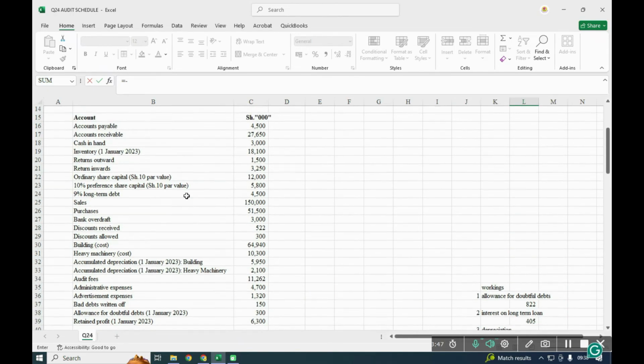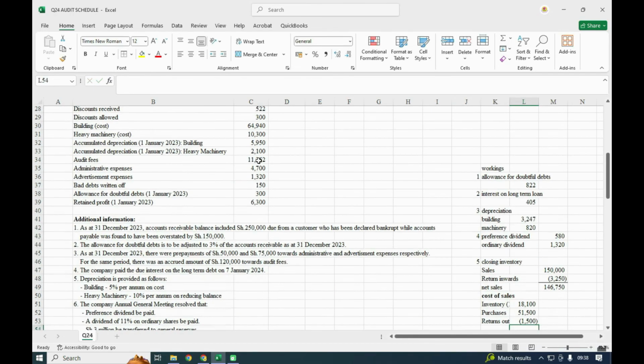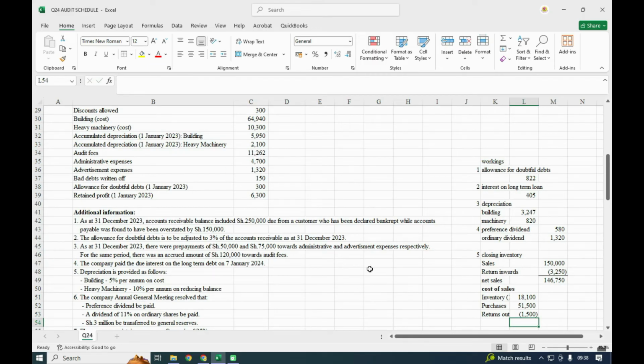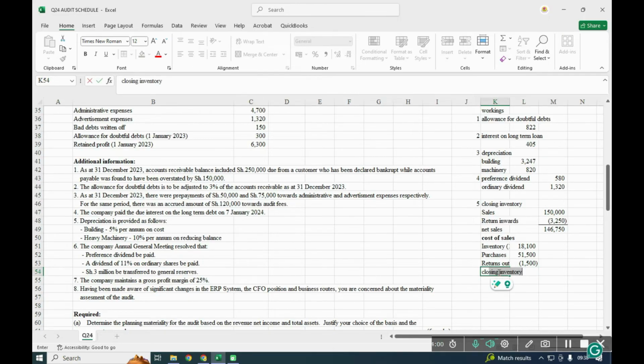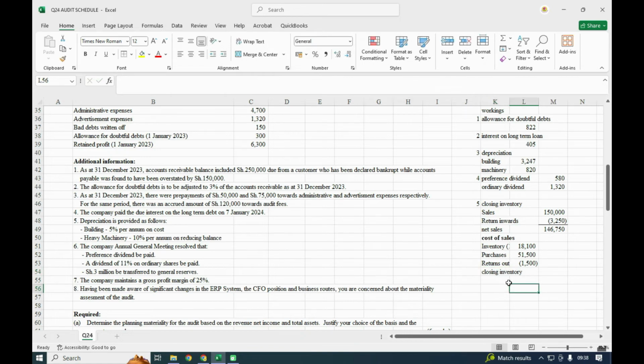So our return outward was 15, that way. And I think that was all that we had. Then we shall have our closing inventory. We shall have our gross